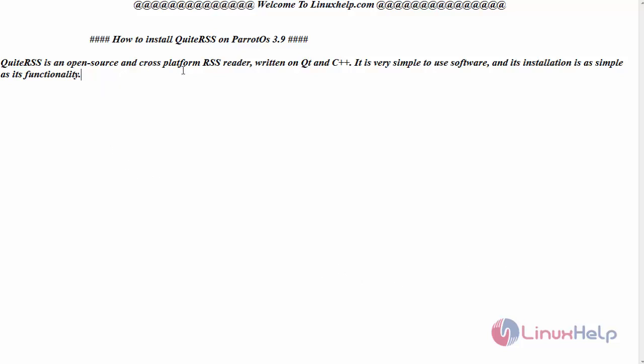QuiteRSS is an open source cross-platform RSS reader written on Qt and C++. It is very simple to use software and its installation is as simple as its functionality. Now let us see its installation on ParrotOS. For this, switch to your ParrotOS terminal.